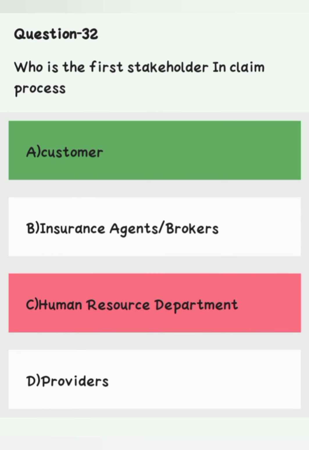Question number 32. Who is the first stakeholder in claim process? Option A customer, option B insurance agent or broker, option C human resource department, option D providers. Right answer is option A customer.